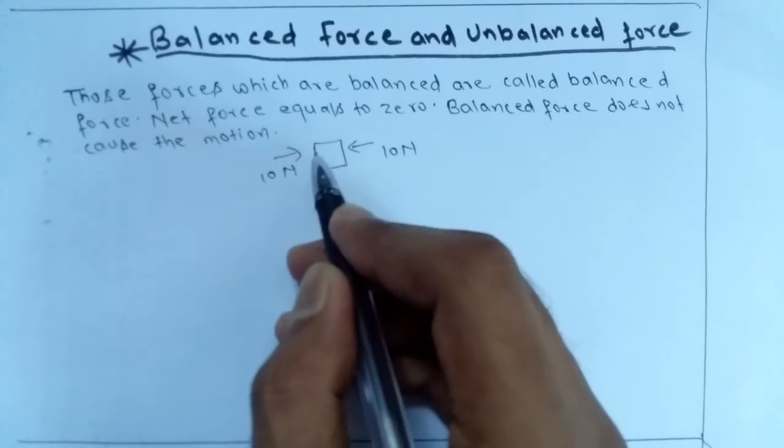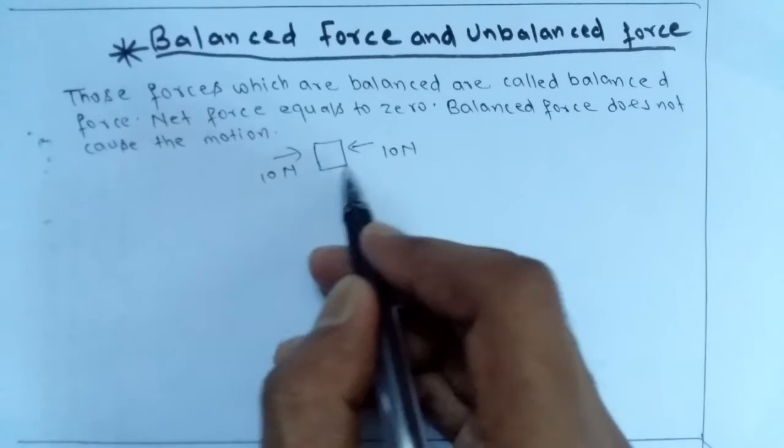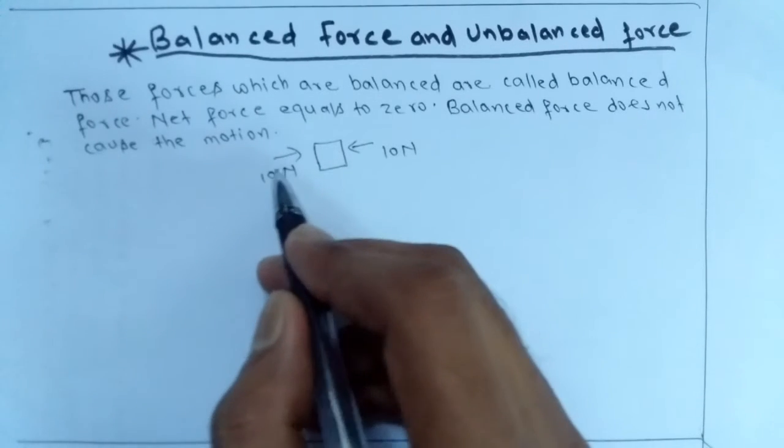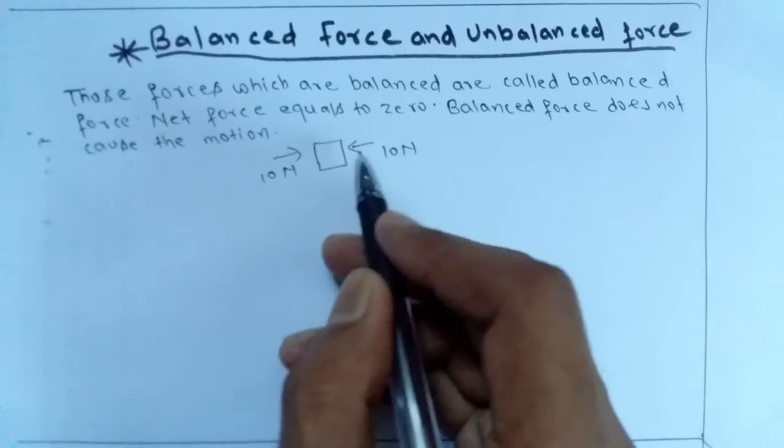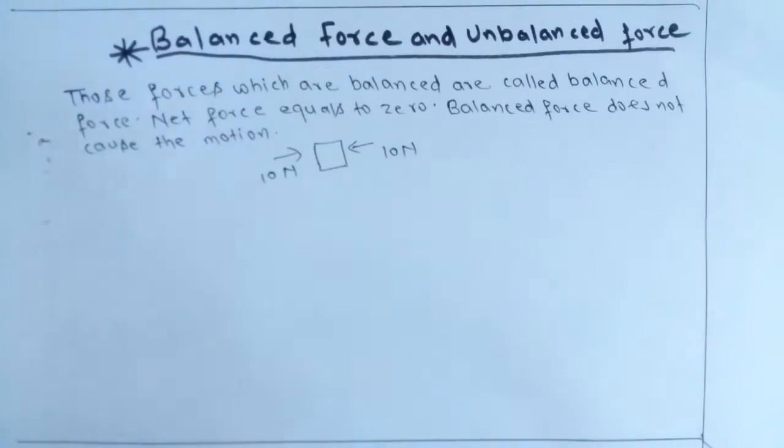When 10 Newton force is applied on this rectangular body from this side and 10 Newton force is also applied from the other side, then the body will not be in motion. The body will be at rest. So these two forces are balanced forces.